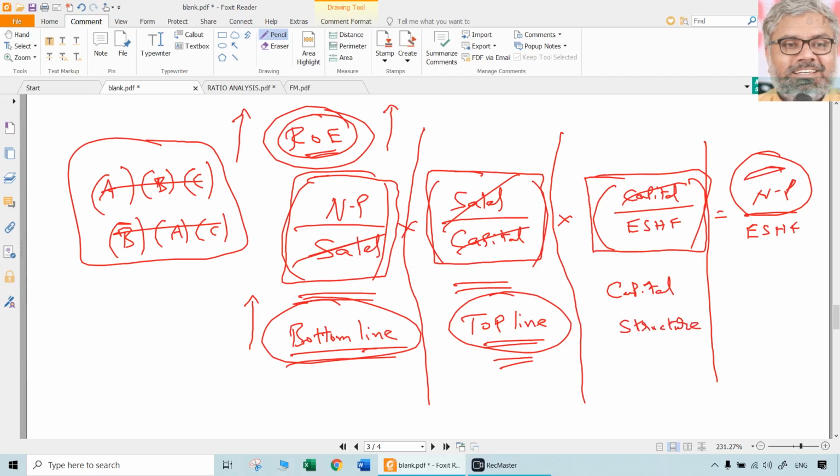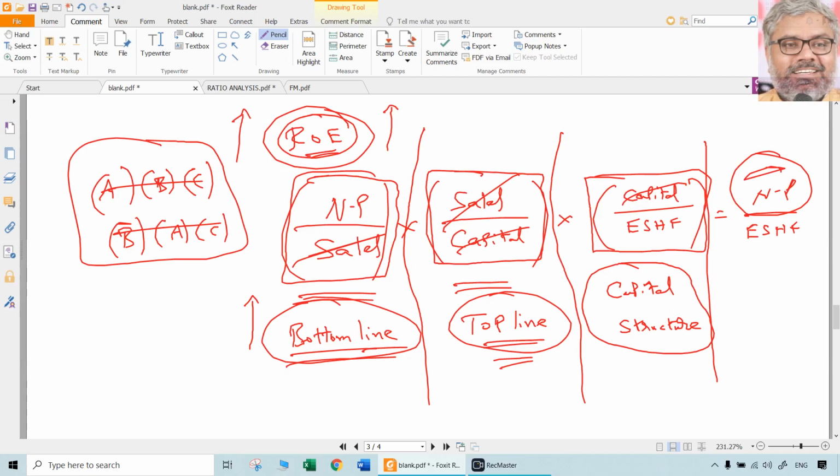Why? Because if at all you want to increase something, the denominator should be less, right? Which automatically means here, if you use debt in the capital structure, return on equity will be more. So that's what I told earlier also. Debt is not all that bad.